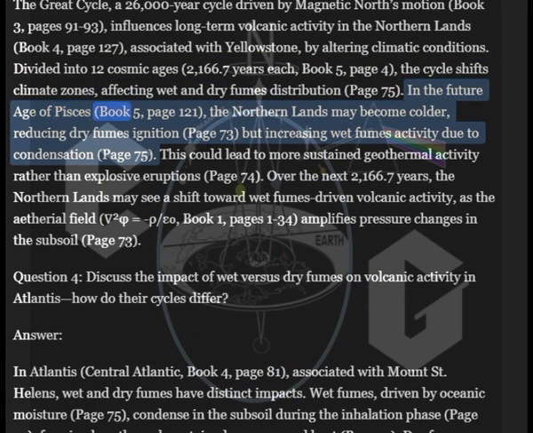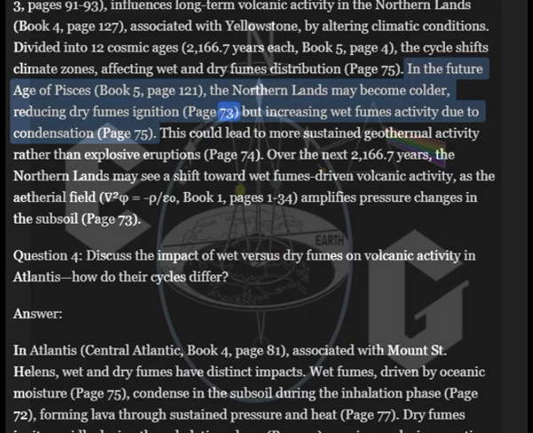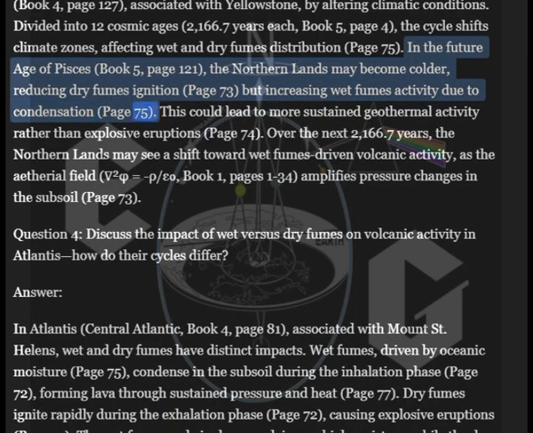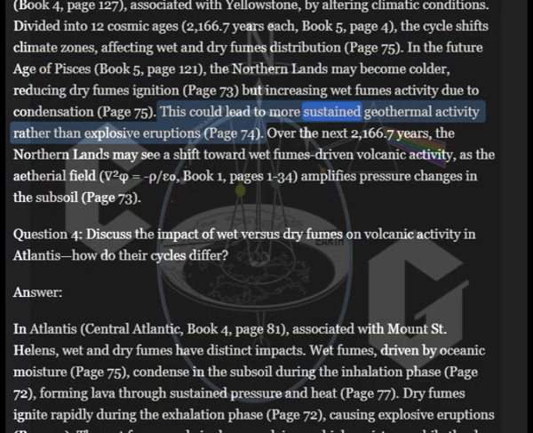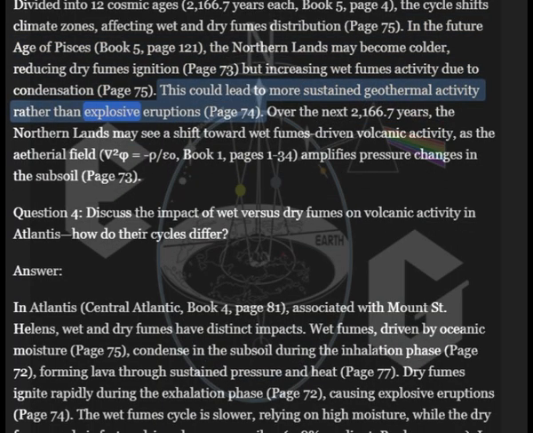In the future age of Pisces, Book 5, page 121, the northern lands may become colder, reducing dry fumes ignition, page 73, but increasing wet fumes activity due to condensation, page 75. This could lead to more sustained geothermal activity rather than explosive eruptions, page 74.